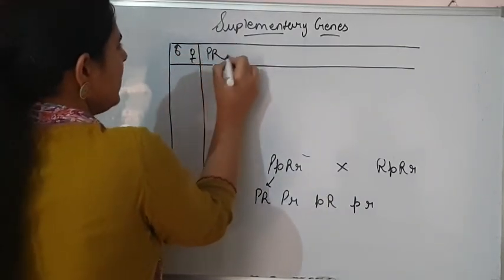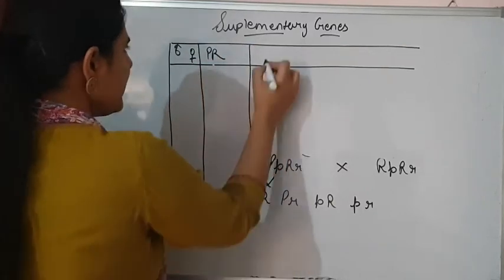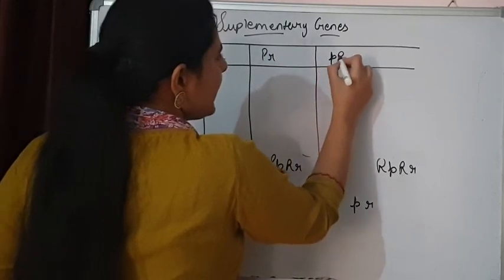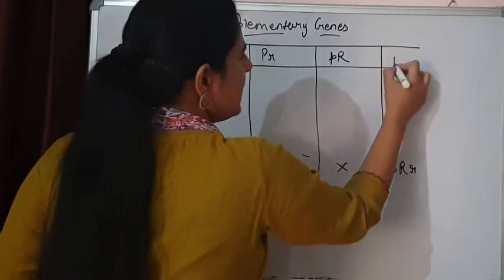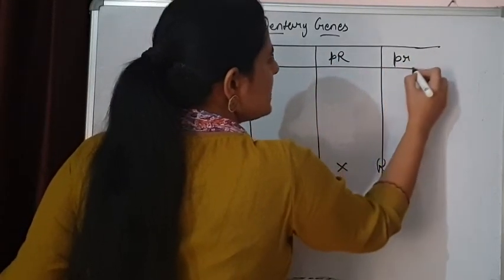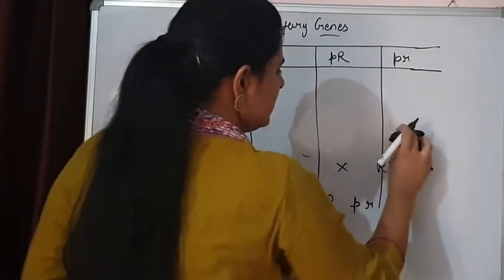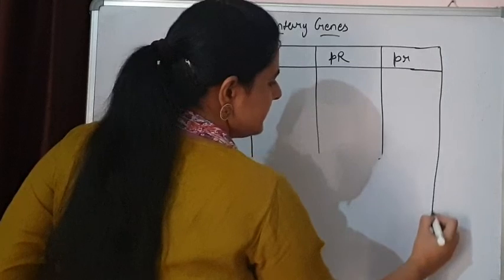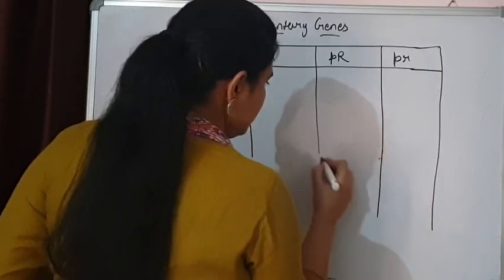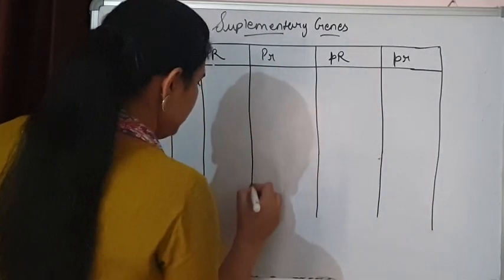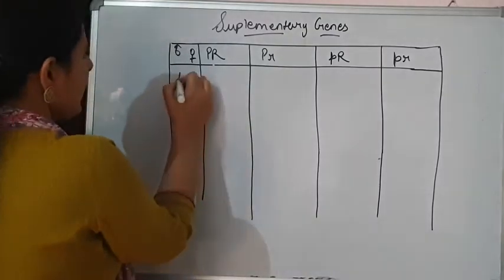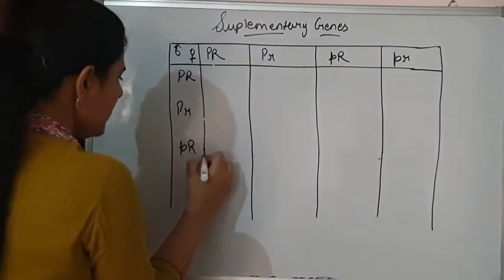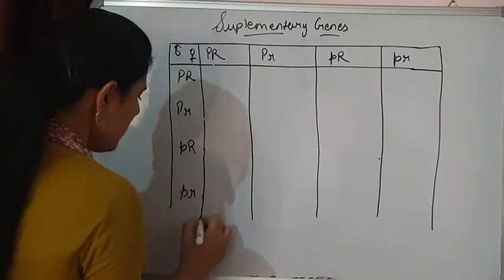It will be capital P capital R, capital P small r, small p capital R, and small p small r. These are the four gametes. Here also capital P small r, small p capital R, and small p small r.